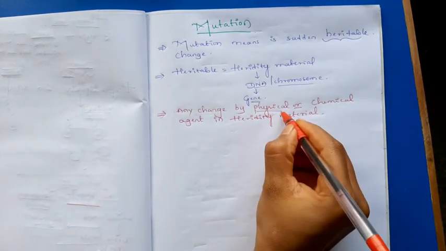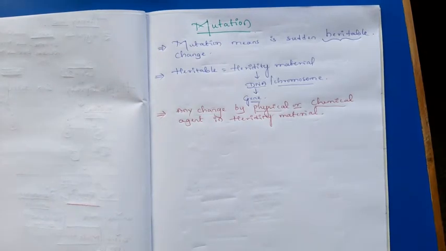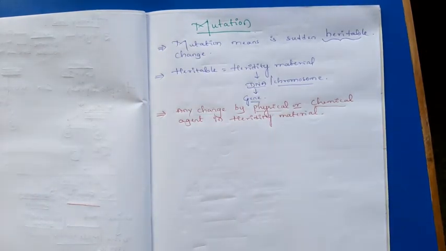Mutation is caused by the physical or chemical agents.